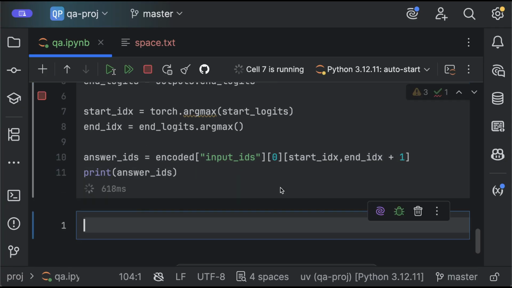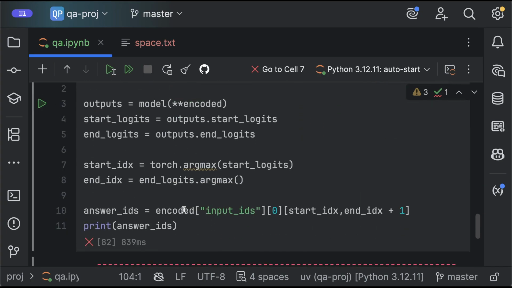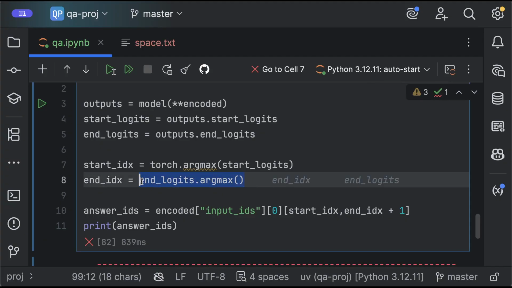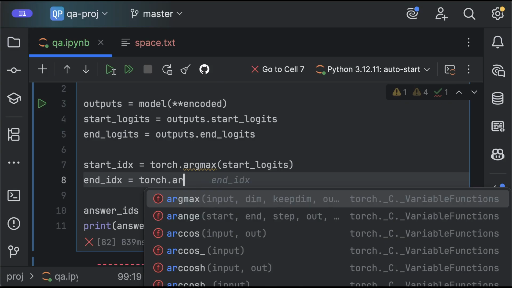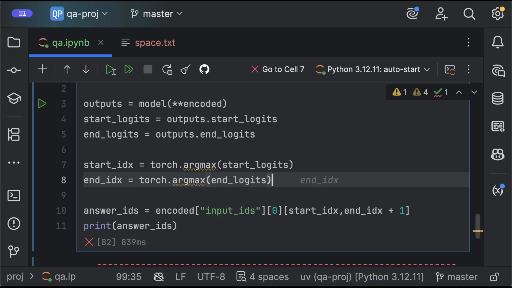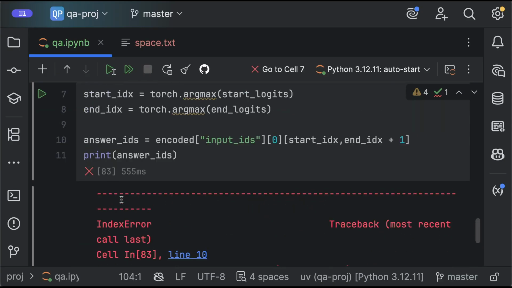So let's print this. So it should go start index, end index plus one. Okay, this is wrong. The error says too many indices for tensor of the dimension, with input IDs and the start and end index.